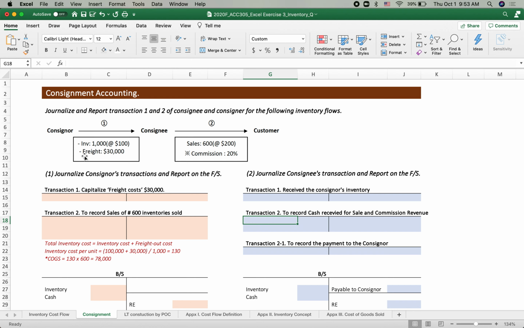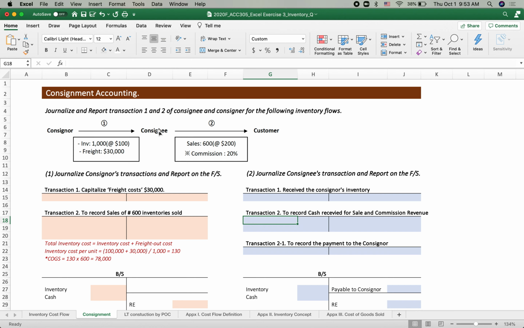The freight out cost, even though that is a freight out cost, is still capitalized, right? So freight cost $30,000 should be included in the inventory, 1,000 units, and allocated. So 1,000 times 100 was the inventory value, plus $30,000 is now the new inventory value.